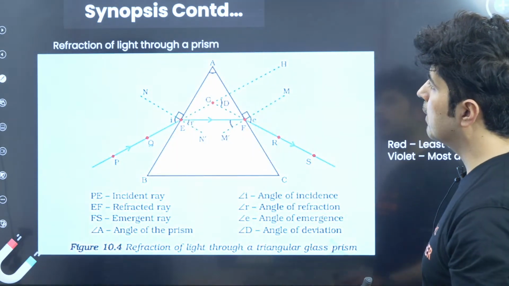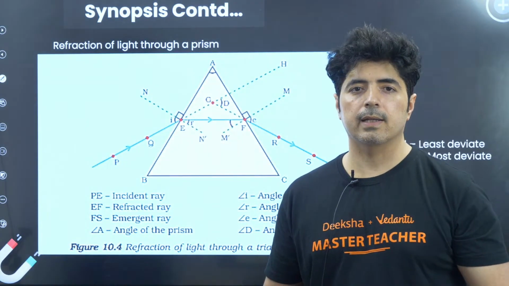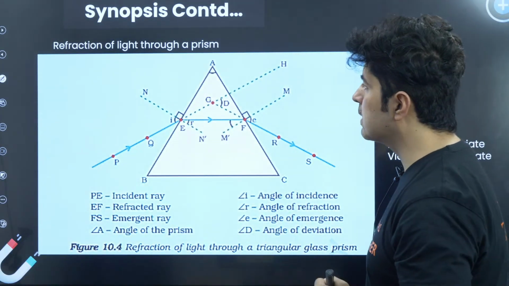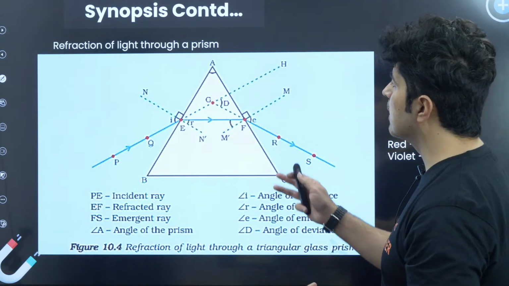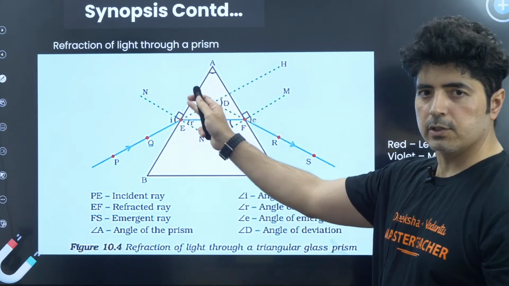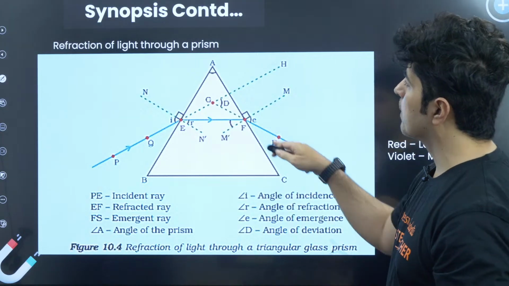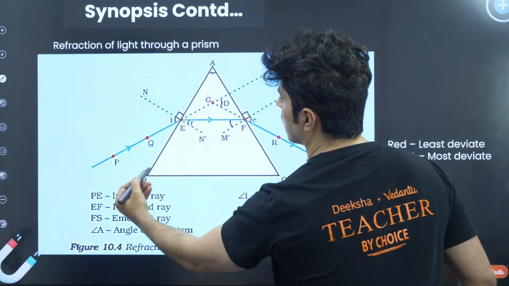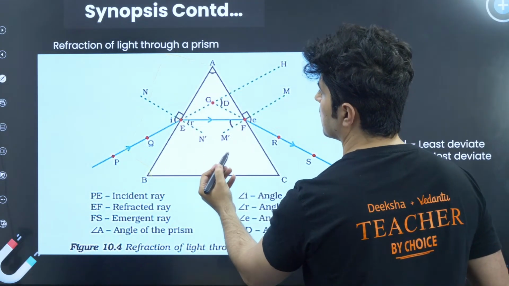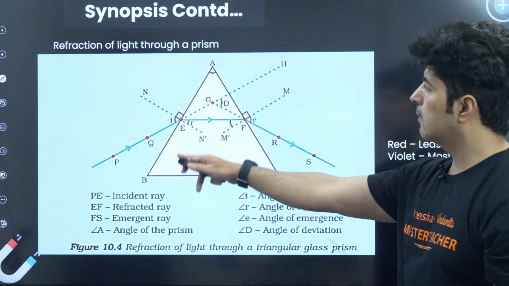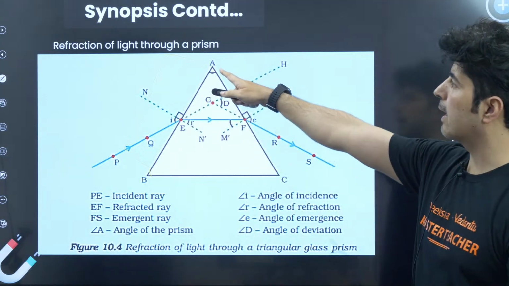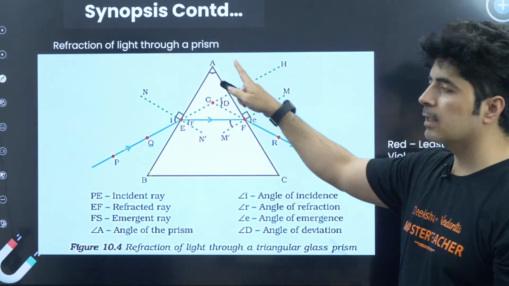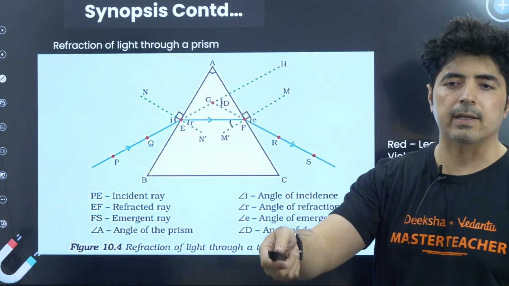All right, now we are going towards the second part of this, that is the refraction of light through a prism. So what happens in a prism, by the way? What is a prism anyways? So this is tetrahedral in nature, but we are only interested in the triangular part of it. If you see the prism in 3 dimensions, it will look like this. But we are only interested in the triangular part. A is called the angle of the prism. The prism is made up of a certain material which has a certain refractive index.